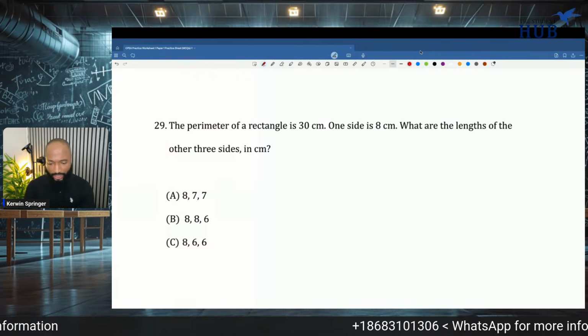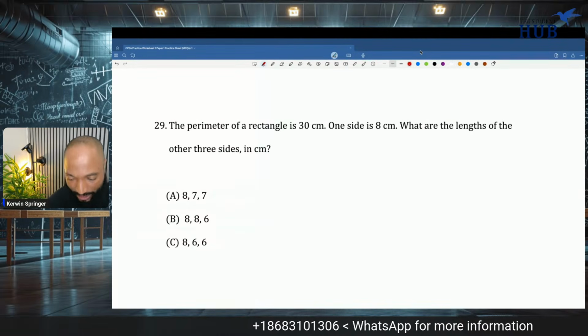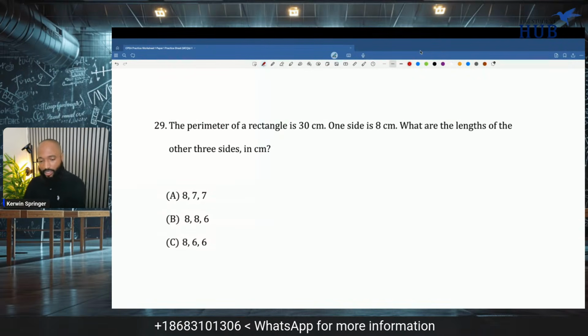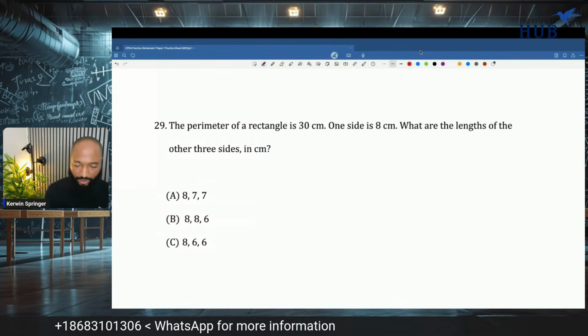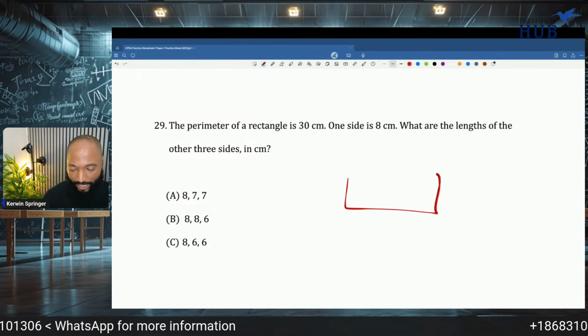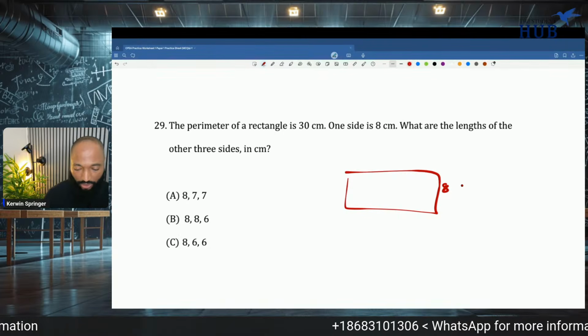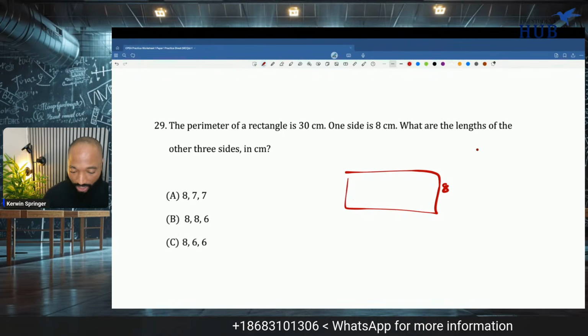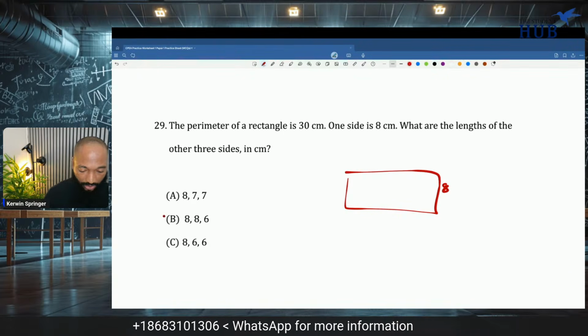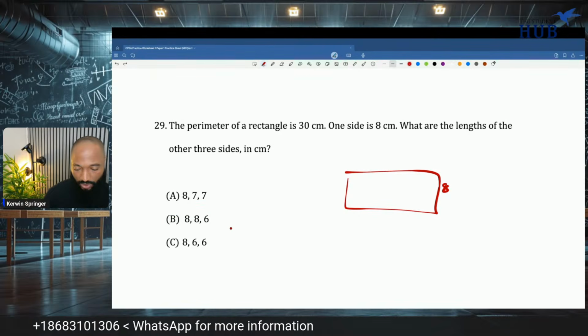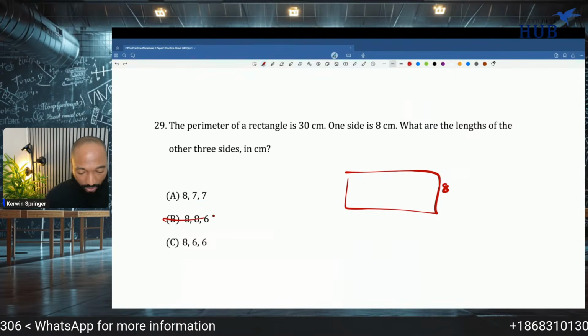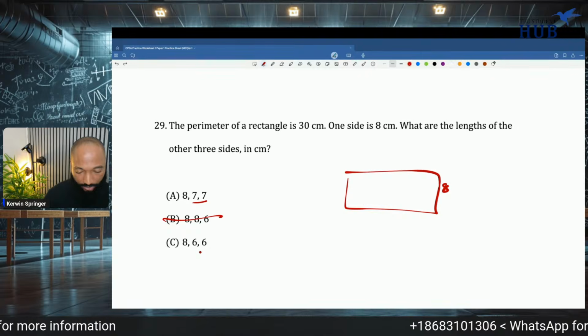The perimeter of a rectangle is 30 centimeters. One side is 8 centimeters. What are the lengths of the other 3 sides in centimeters? Well, the other 3 sides. I know it's not you, because the other 2 sides need to be the same, right?